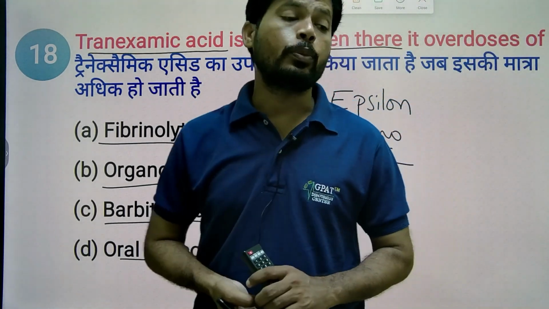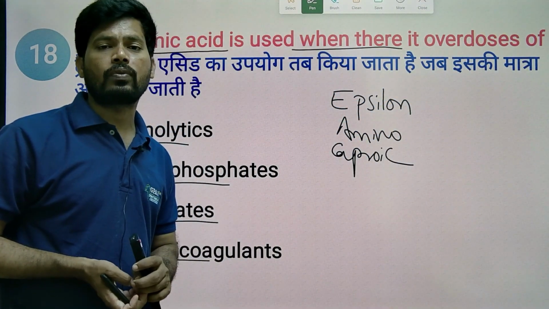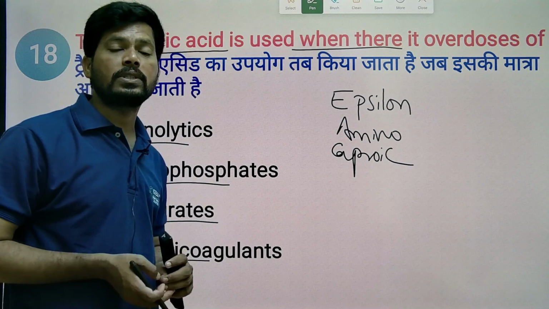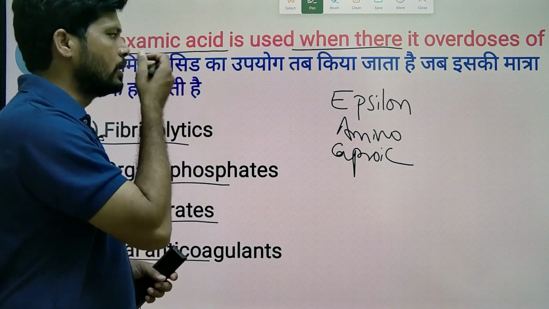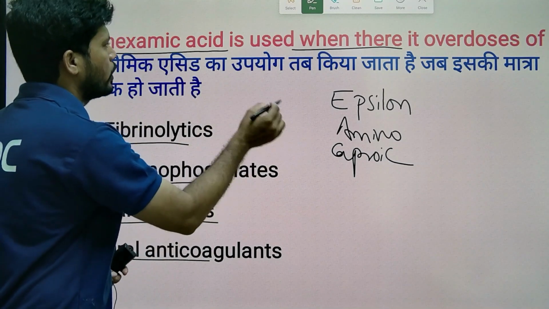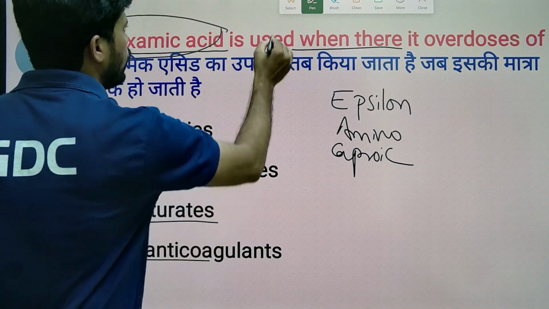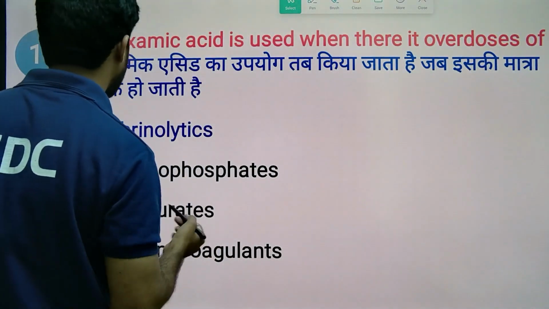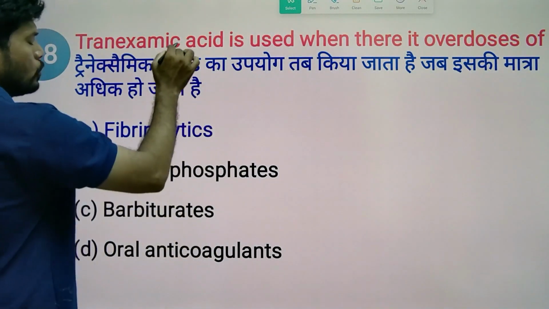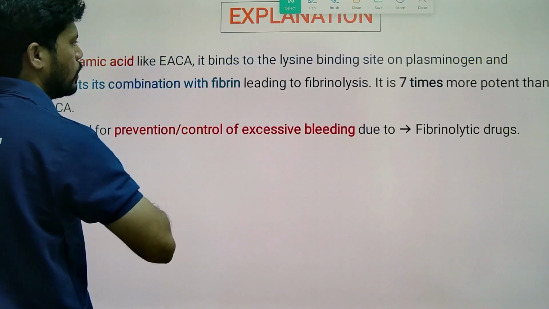Fibrinolytics are drugs that break down the fibrin and decrease clot formation. An excess dose of these drugs may lead to bleeding. To control that bleeding, epsilon aminocaproic acid and tranexamic acid are used as antidotes for overdose of fibrinolytics. So the answer is fibrinolytics.